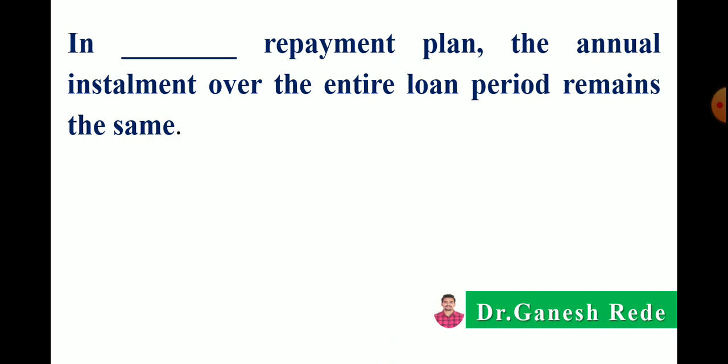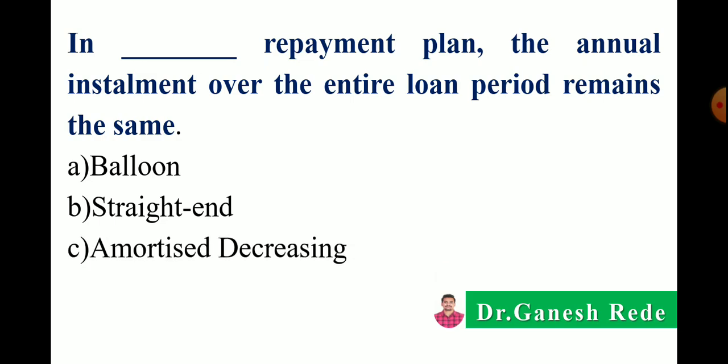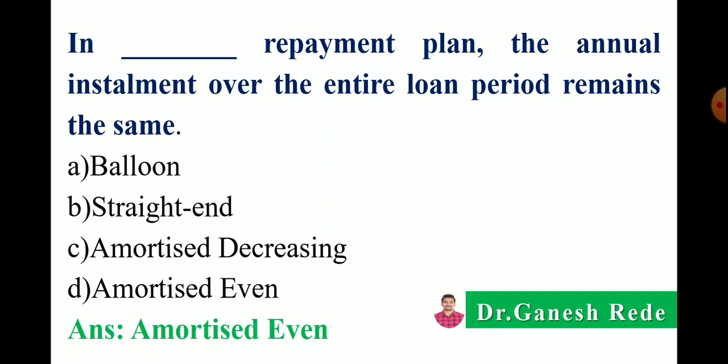Next, in a dash dash repayment plan, the annual installment over the entire loan period remains the same. Options: in a balloon, in a straight end, in an amortized decreasing, or in an amortized even. So the correct answer is in an amortized even repayment plan, the annual installment over the entire loan period remains the same. That's why the name is given amortized even repayment plan.